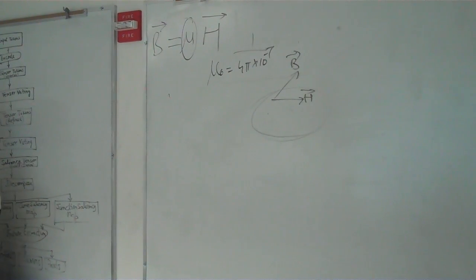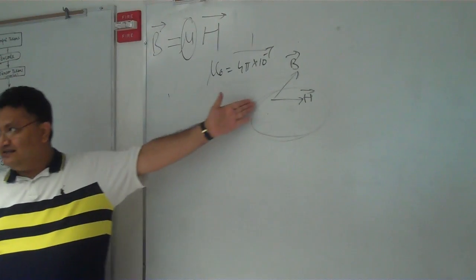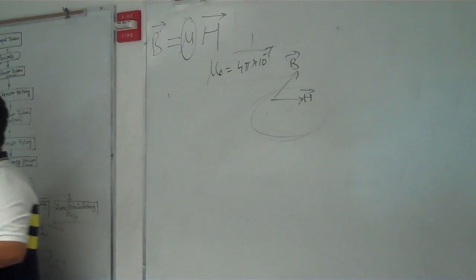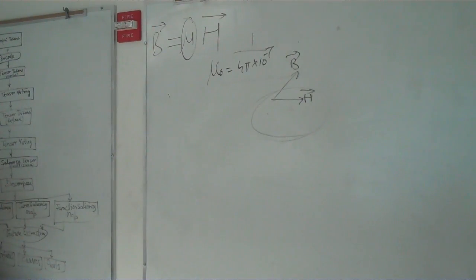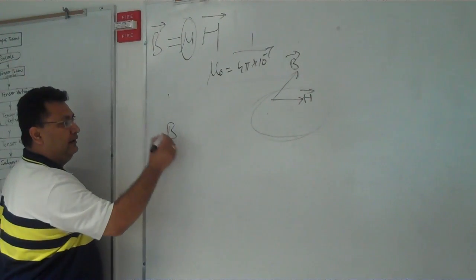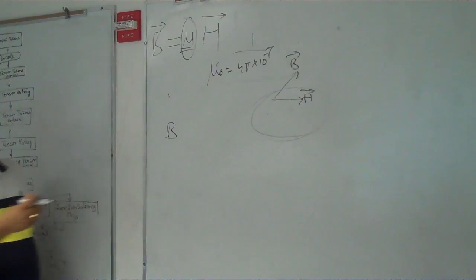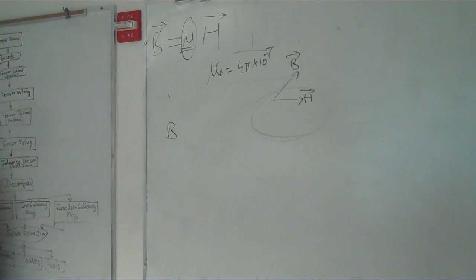But there are anisotropic materials in which B and H are not in the same direction. Then what about mu? It means mu will have two directions at a time. How? I will tell you later on.